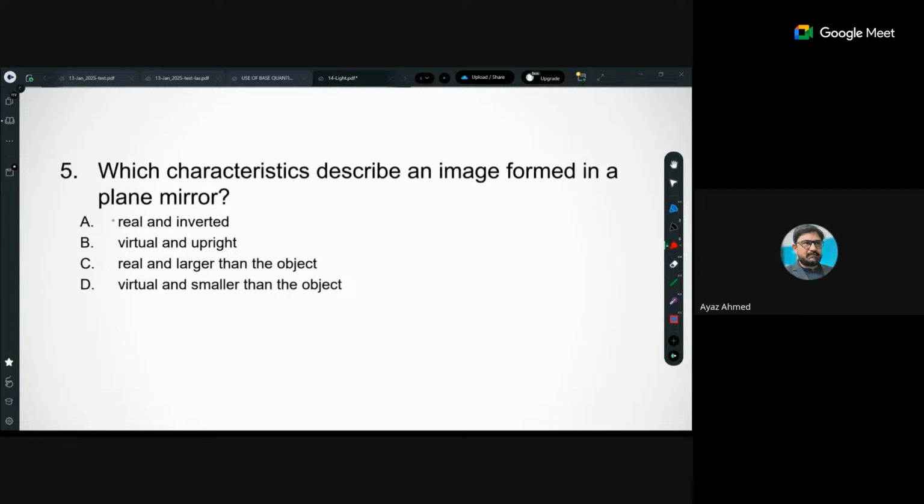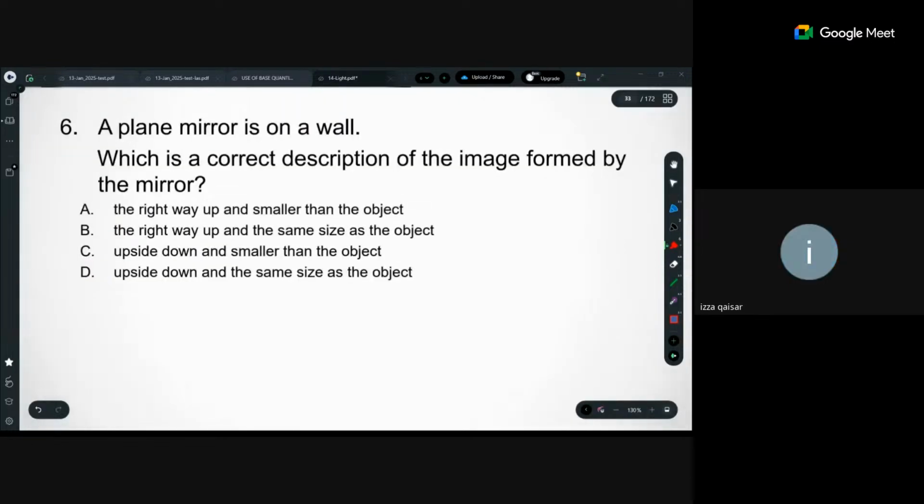Very good, because image cannot be real, so cross over here. Real है तो cross, और यहाँ पे virtual तो है but smaller than size है, तो that's why it is crossed. So B is correct. Very good. Is that agreed? Yes, sir.